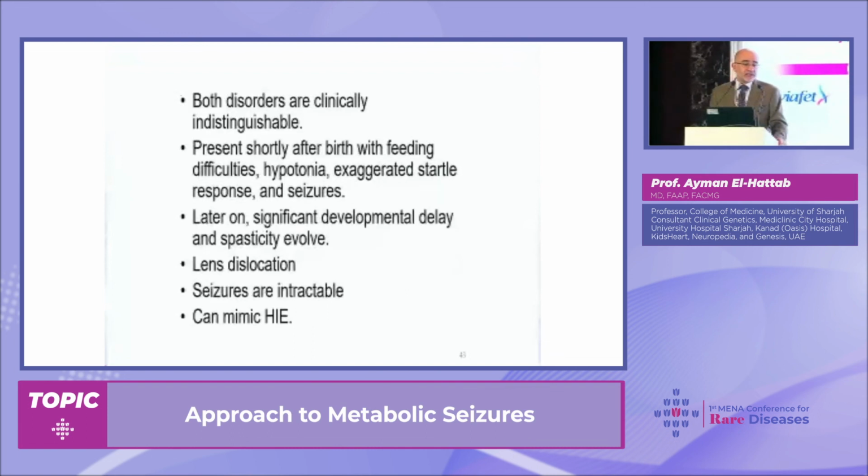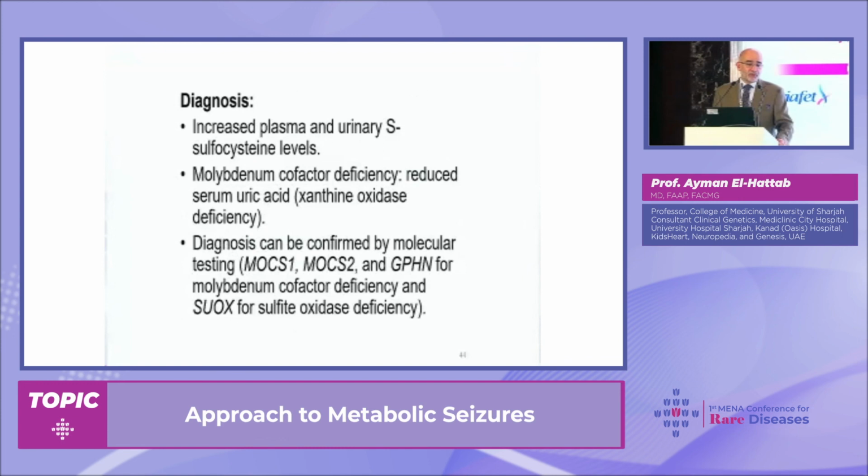This condition can mimic hypoxic ischemic encephalopathy. It's a severe condition. Both conditions are severe. Unfortunately, we don't really have treatment for these conditions except for one type. On the next slide, I will say more about it. But for diagnosis, yes, sulfocysteine, we used to do it in urine, but you can also do it in plasma. And you can confirm that by doing a genetic test for the sulfite oxidase gene or the genes responsible for